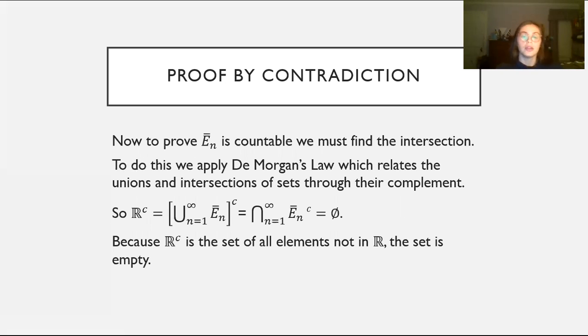Now we need to work with the E bar sub n. To do this, we're going to find the intersection, and to find the intersection, we're going to apply De Morgan's law. This is a law that relates unions and intersections of sets through the complement. So we're going to take the complement of the real numbers, and this will give us that the intersection of the complements of E bar sub n is actually equal to the empty set. We know this because the complement of the real numbers is the set of all elements not in R, and since all numbers are real numbers, this set is just empty.